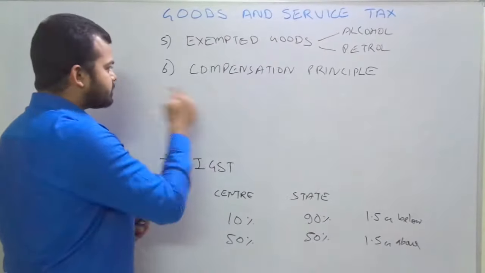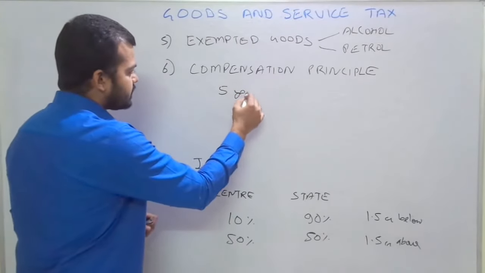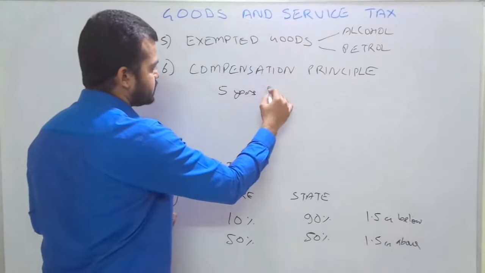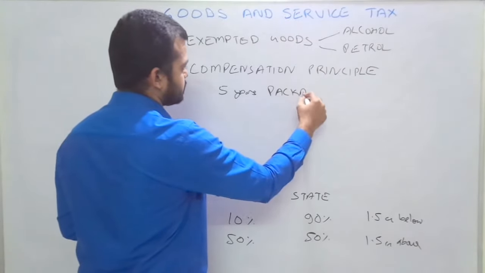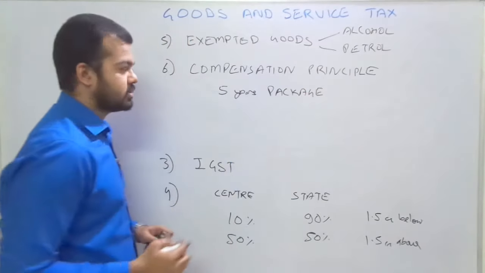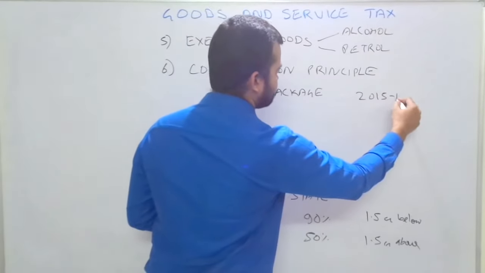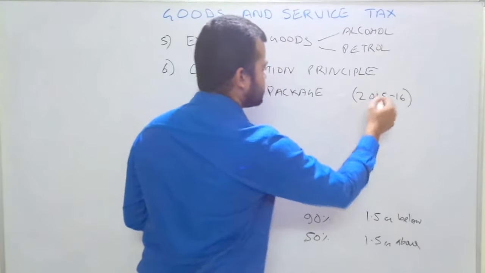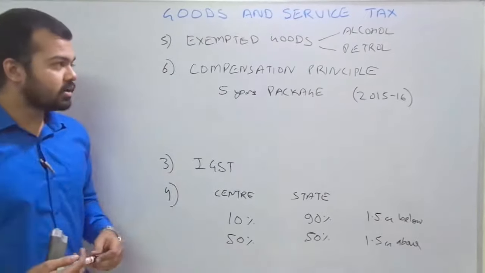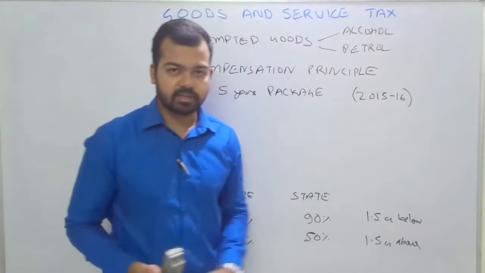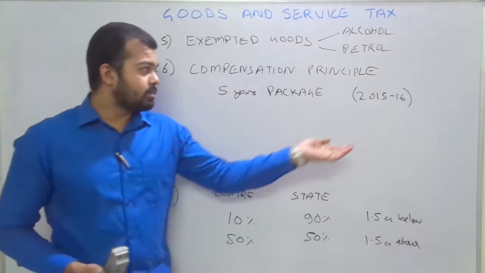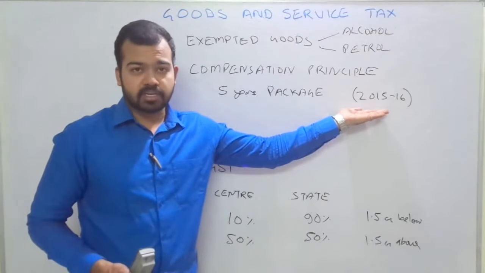The compensation principle is a 5-year package. The base year for it is 2015-16. Base year means whatever revenue was earned in 2015-16, the base should be calculated from that.